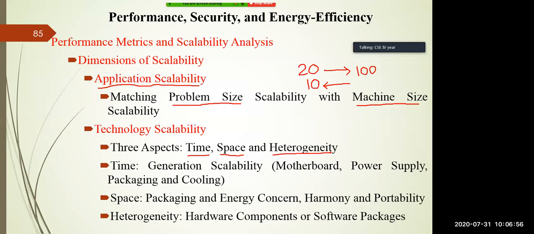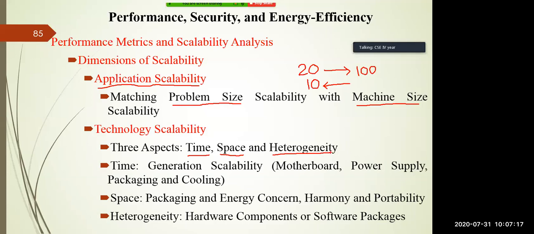As you know, earlier computer systems had, for example, Windows 95, Windows 98, or Windows XP. But nowadays we are using Windows 7 and Windows 10, right? So with respect to time, development is going on, and we are using the latest operating system.